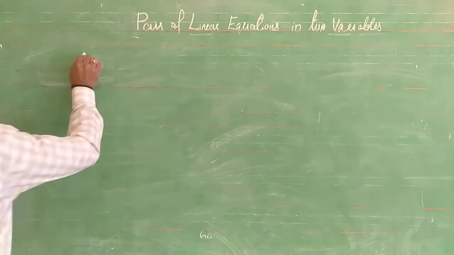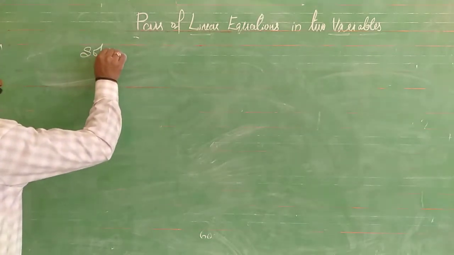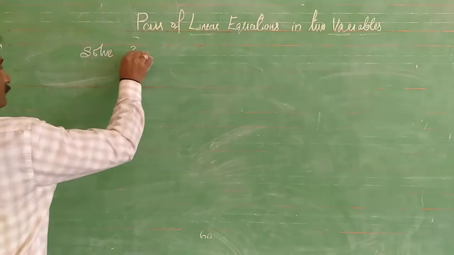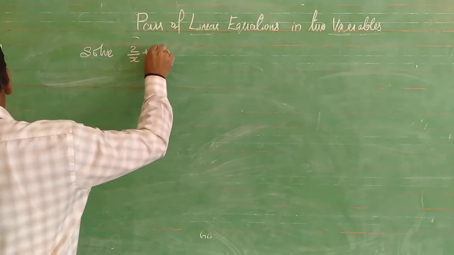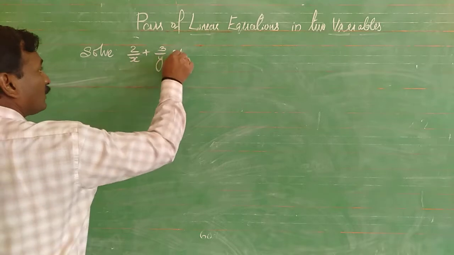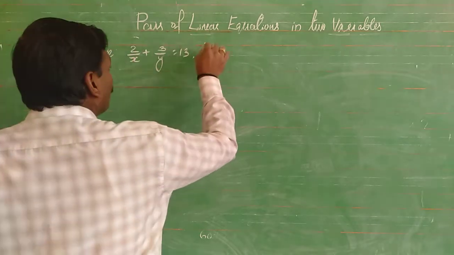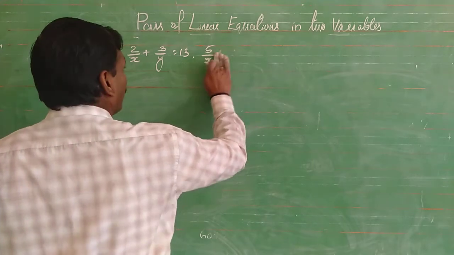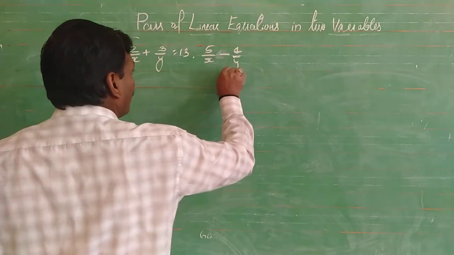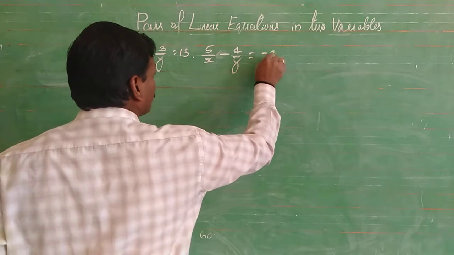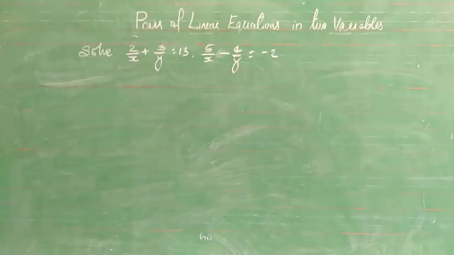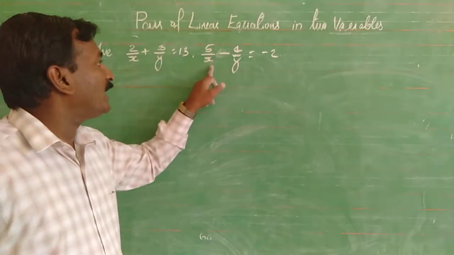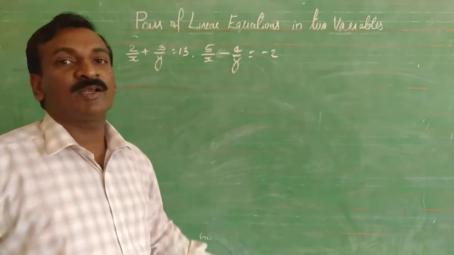Solve next. 2 by x plus 3 by y is equal to 13, 5 by x minus 4 by y is equal to minus 2.